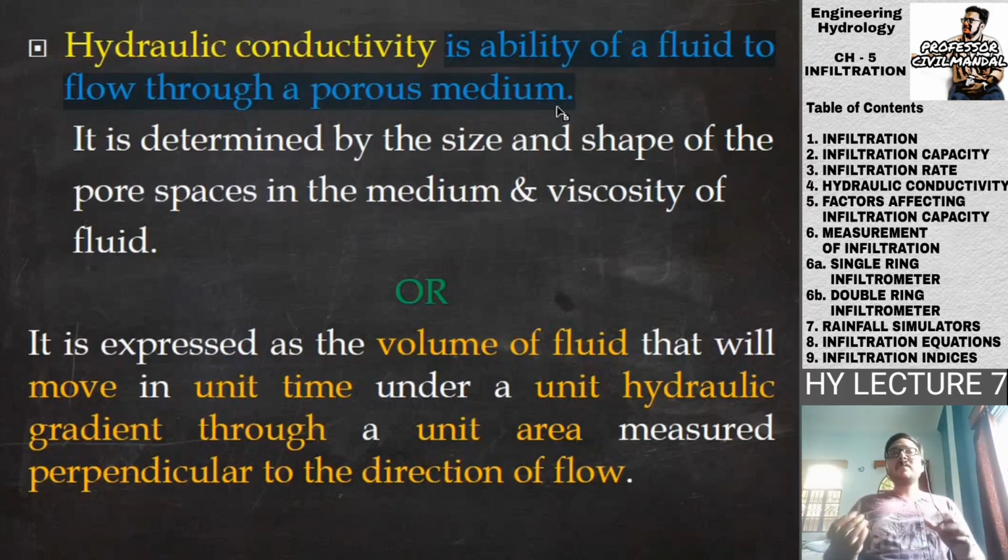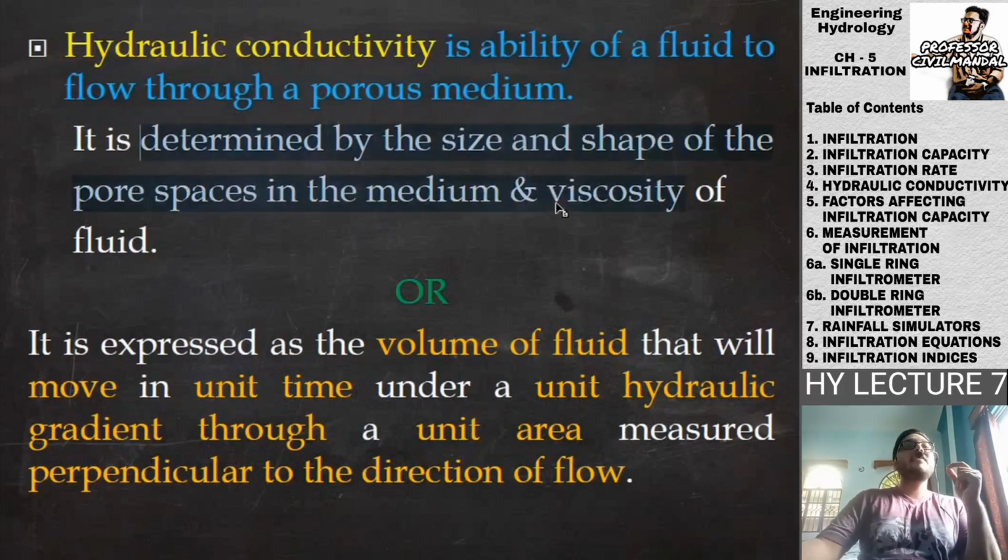So we can say that the hydraulic conductivity of the sponge is more than that of a brick. It is determined by the size and shape of the pores, the pore spaces in the medium, and the viscosity of the fluid.